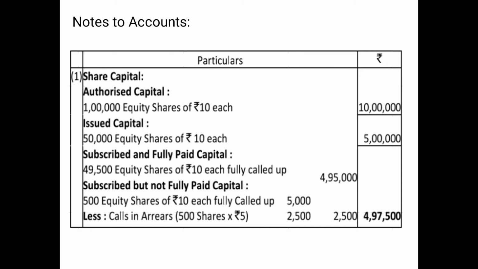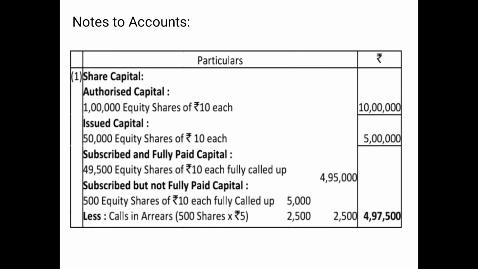Then you will show subscribed but not fully paid up capital. There is a shareholder Balram who did not pay the final call money on 500 equity shares. So how will you show this? You will show the number of equity shares on which arrears are due, 500 equity shares of 10 each fully called up, which is 5,000.